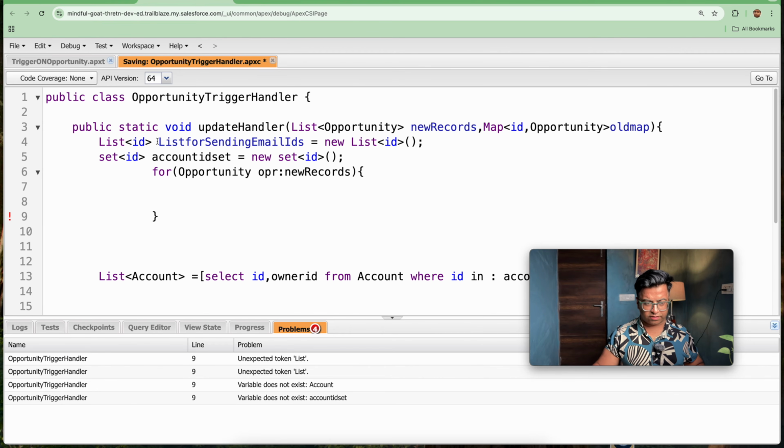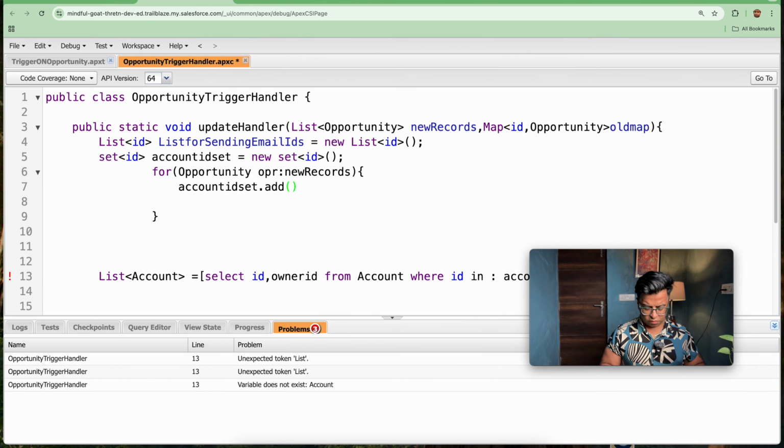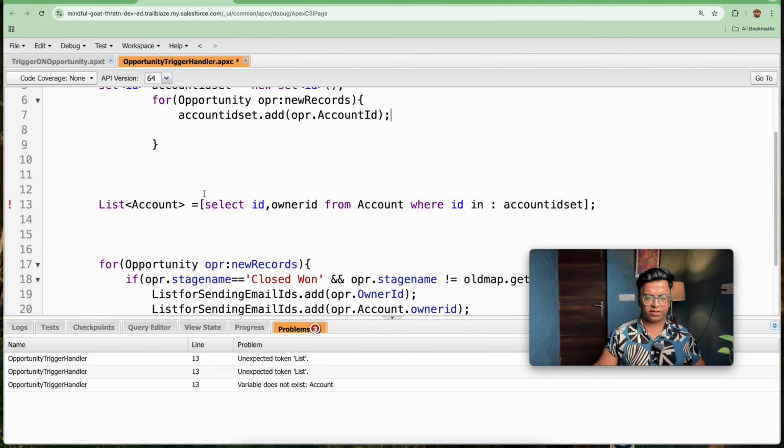So further, let's save this out. What I will be doing, account ID set dot add, that is OPR dot account ID. So this will be the line that I will be utilizing in order to get the new records. So we are done till this line. So I think the account ID set will be giving me the owner IDs here.